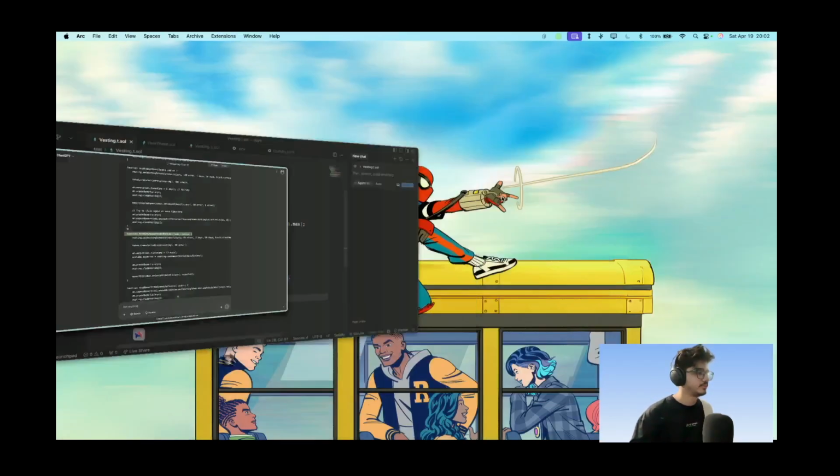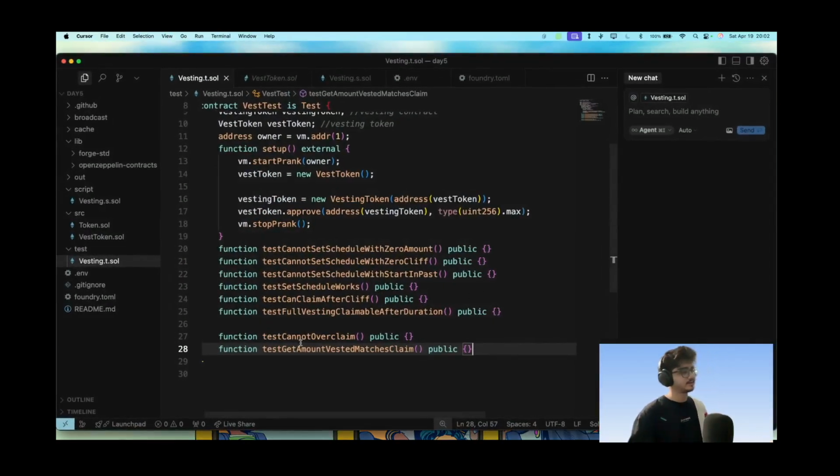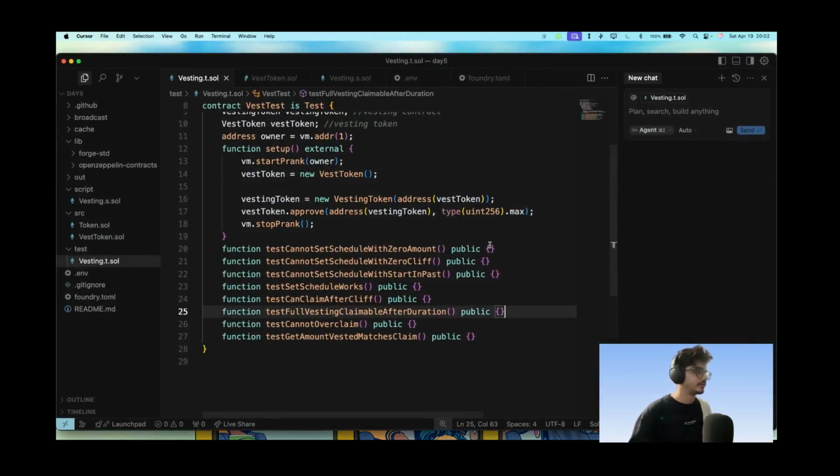Should it match claims or should it not match claims? Let's see that. So these are some reward functions. Now let's write these functions down. Let's get to the first function.